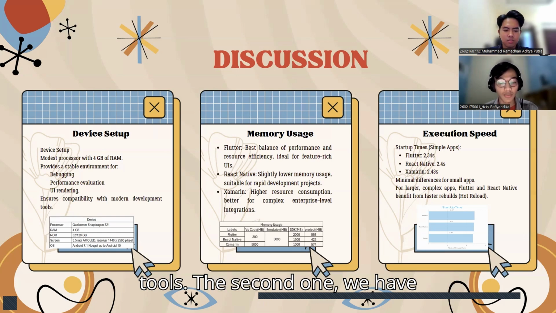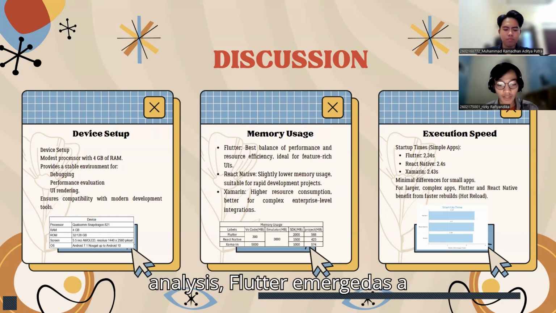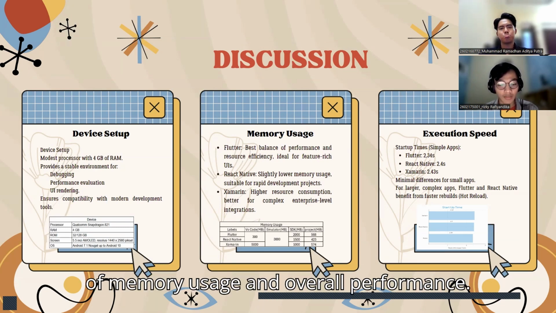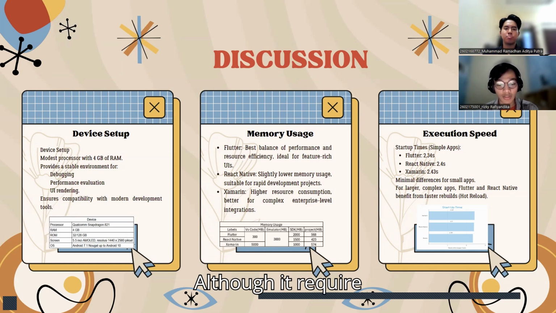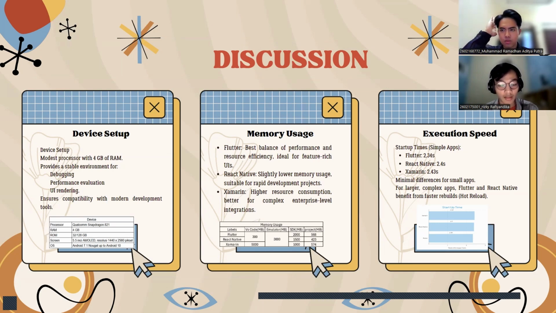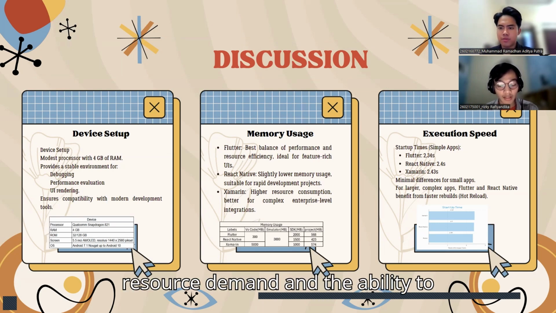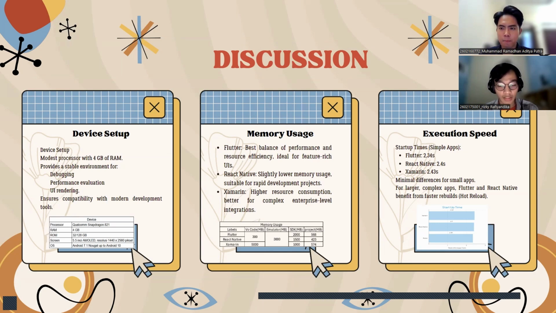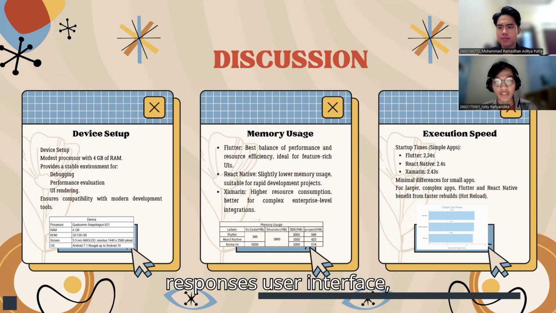The second one, we have memory usage. Based on our analysis, Flutter emerged as the most effective choice in terms of memory usage and overall performance. Although it requires slightly more memory than React Native, Flutter strikes a good balance between resource demand and the ability to create a dynamic, responsive user interface.